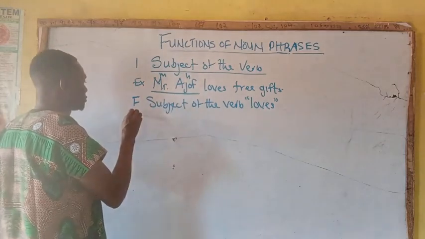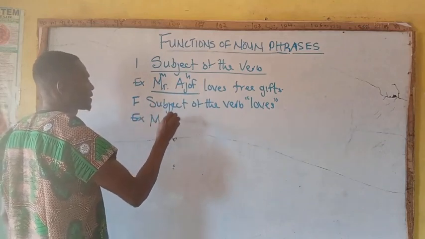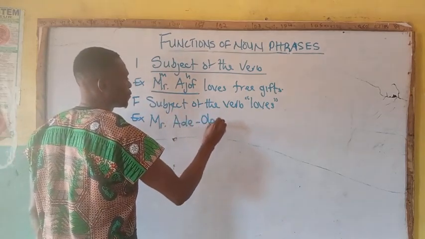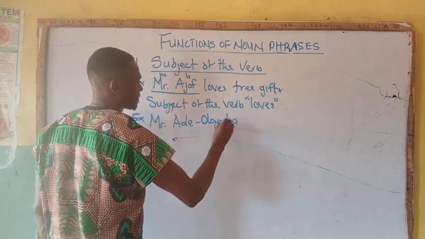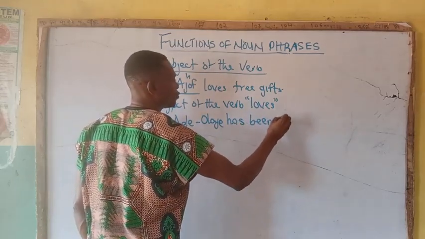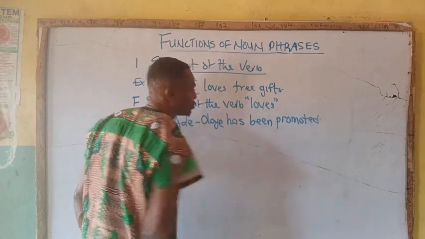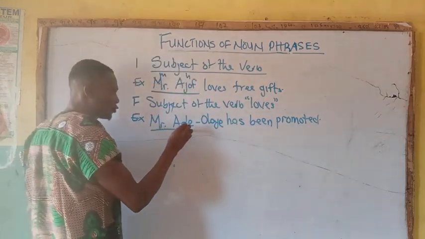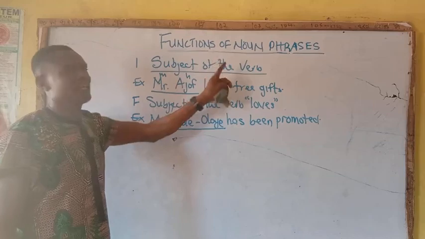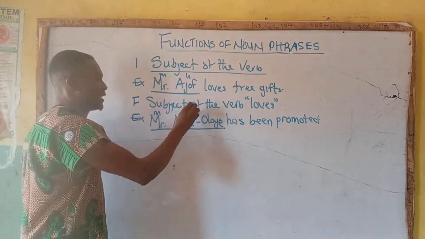So example 2, Mr. Ade Oloye has been promoted. Mr. Ade Oloye is underlined here. This underlined word is a noun phrase because here we have modifier and head word.